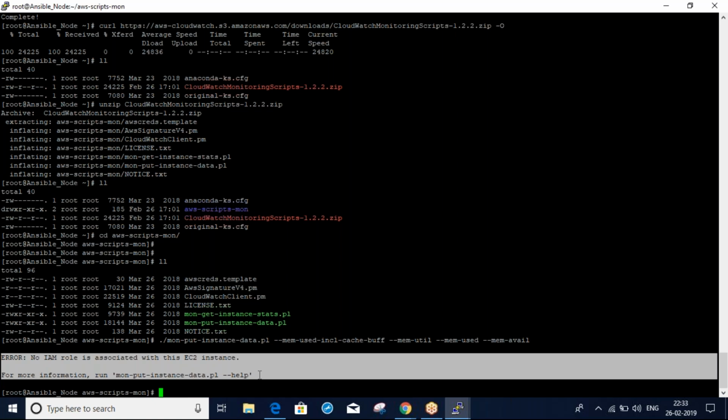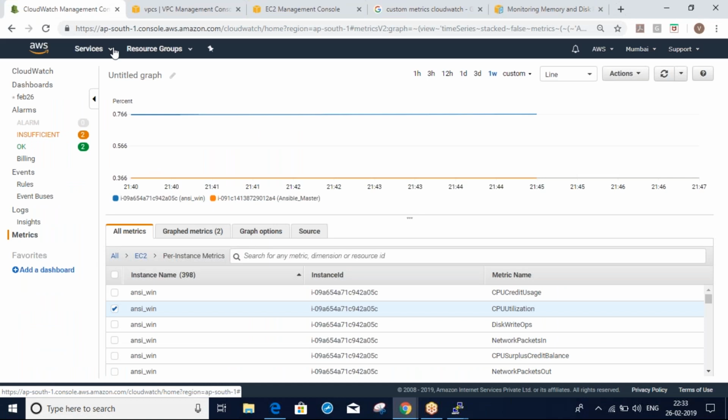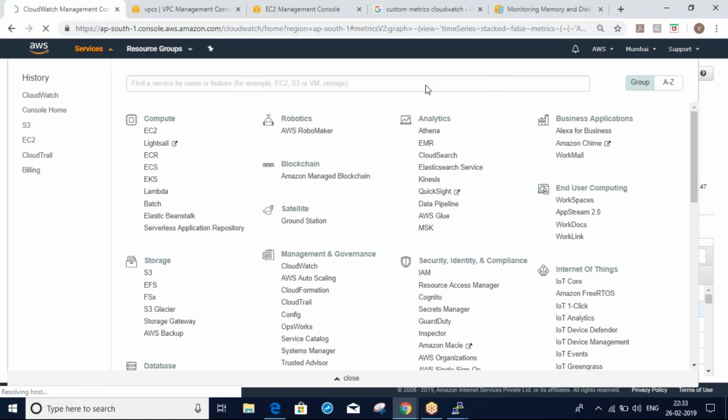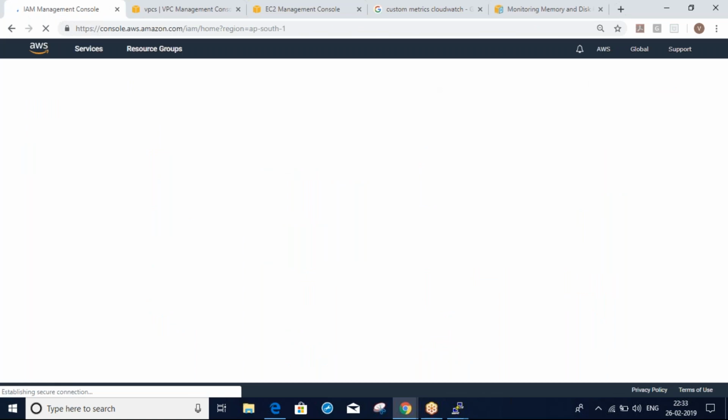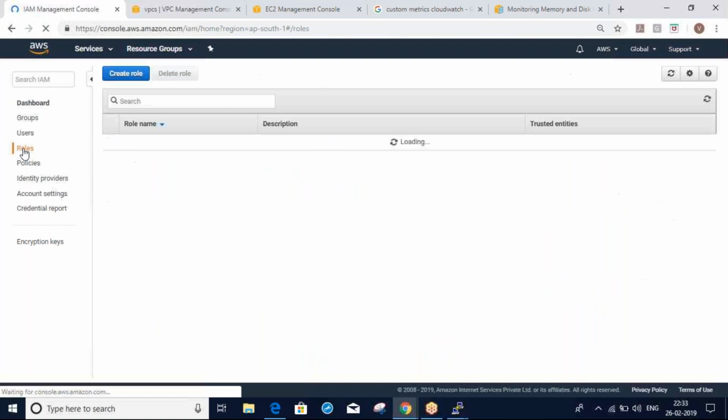We have to create a role in which we give permission to the EC2 instance to upload logs to CloudWatch. Yes, exactly. I'll go to IAM and create one role. Roles, create role.